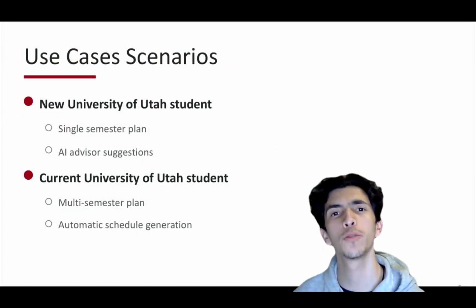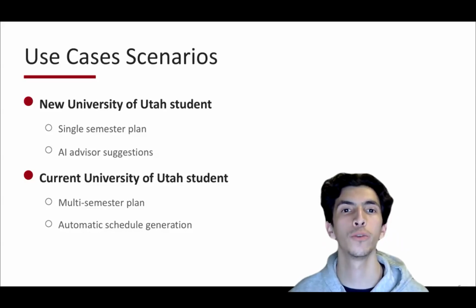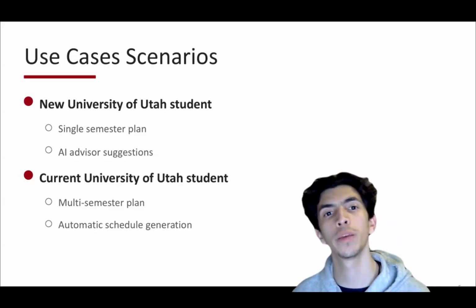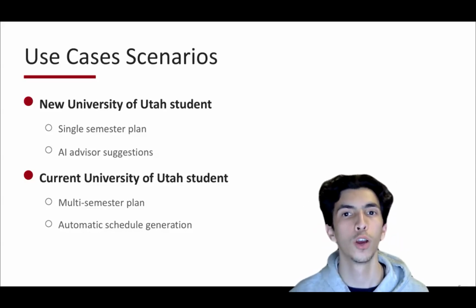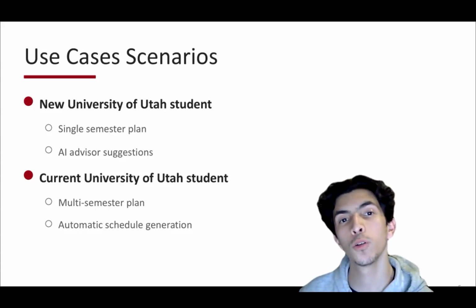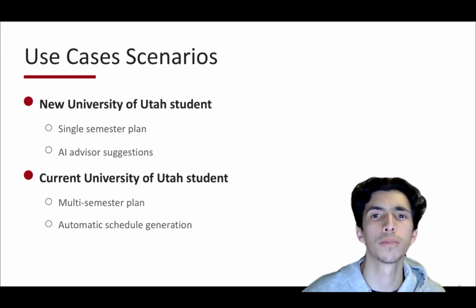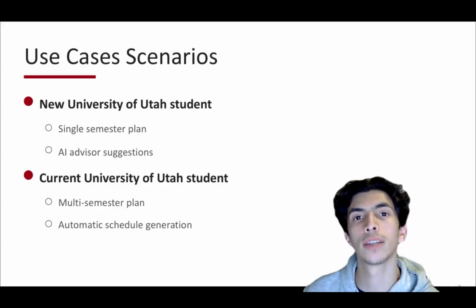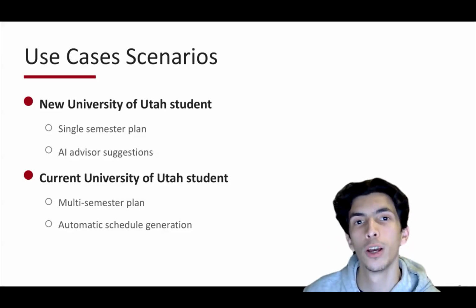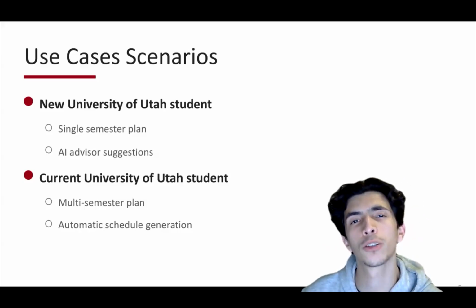We have two main use case scenarios in Schedge. For the first use case, let's pretend we're a new University of Utah student and we want to make a plan for next semester. We have the option of making a single semester plan. We can see a list of all U of U departments and courses so that we can add courses that seem interesting to us. We can also ask our AI advisor to give us suggestions. We can tell the advisor the things we like and the things we don't like and have it recommend courses based on that.